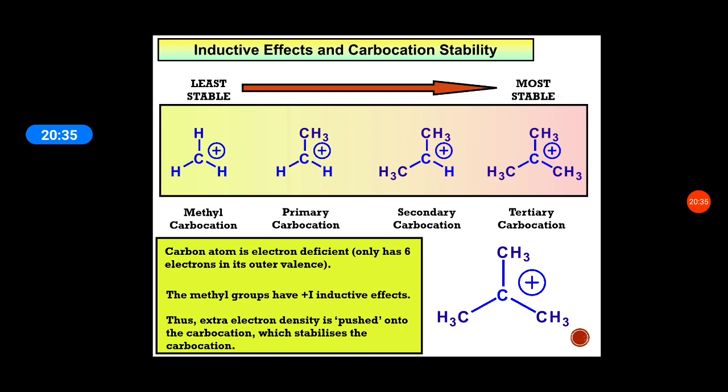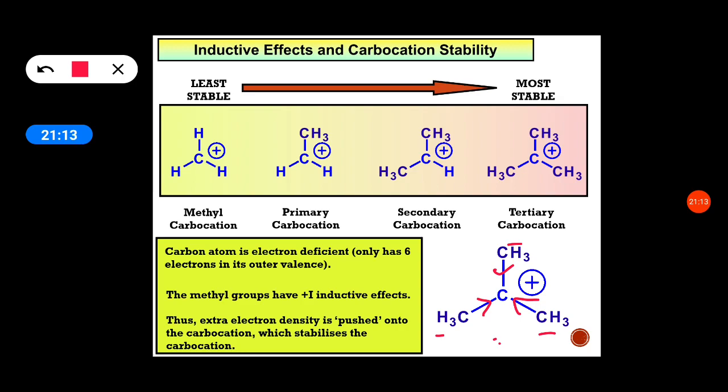The electrons are released towards the central carbon. The central carbon, which is electron deficient and has a positive charge, has three adjacent methyl groups releasing electrons towards it, so that the carbon becomes stabilized. Someone is giving it electrons, someone is sharing that deficiency, so it is more stabilized.